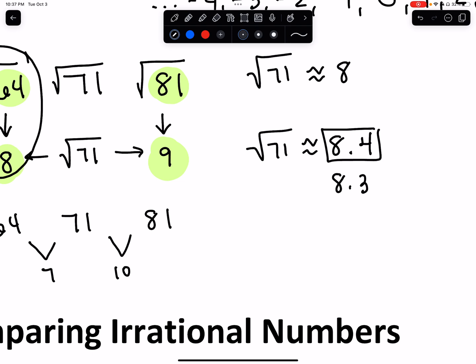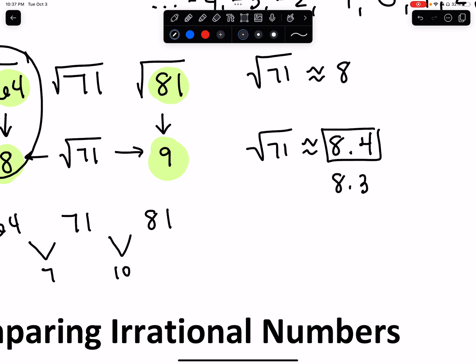Now, I told you we would check with our calculator. So come over here and hit on your calculator, do the square root of 71. And what do you get? Aha, you get 8.426, and it keeps going on and on and on.